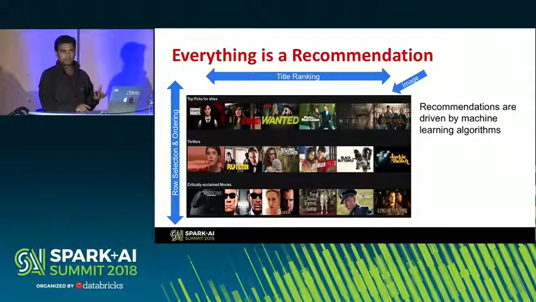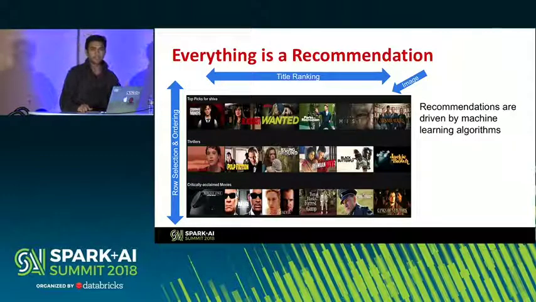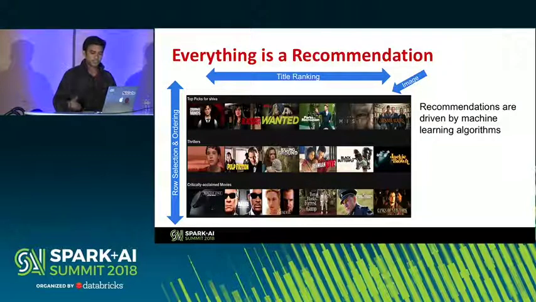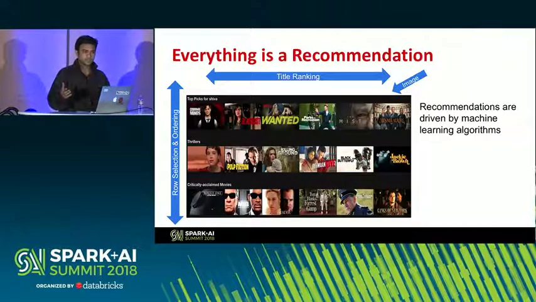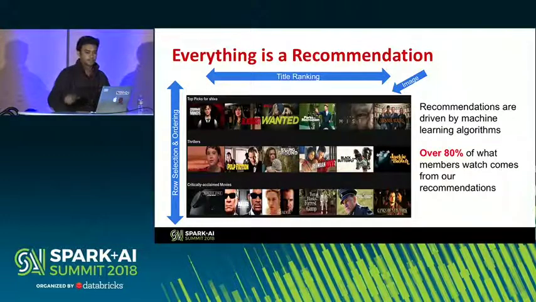Each title in our catalog has several candidate images that we can choose to show on the box art display. Even those are backed by machine learning algorithms. So needless to say, the importance of machine learning for Netflix business cannot be overstated. Over 80% of what our members watch comes from our recommendations.